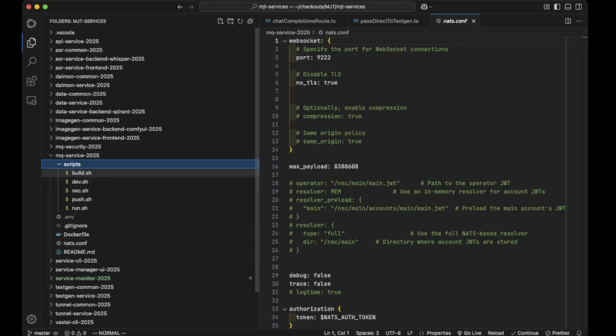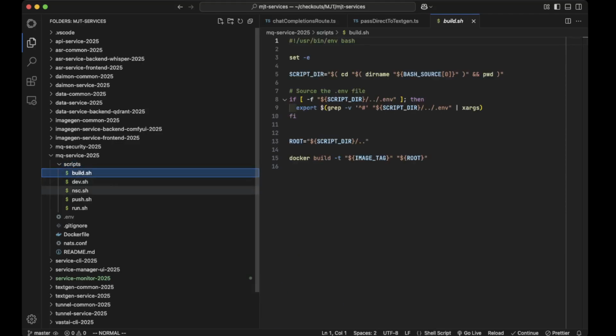So for all of my Docker images, I have this set of scripts. Two scripts in particular are very important to me. Build: if I'm building a Docker image, I have a shell script that builds the Docker images, so I'm very consistent in that.